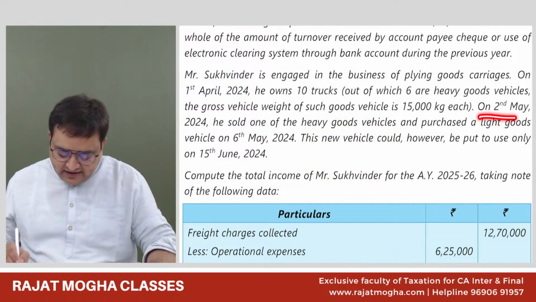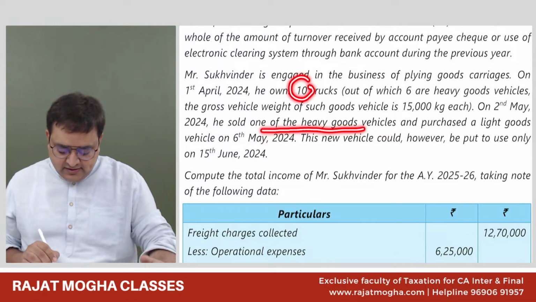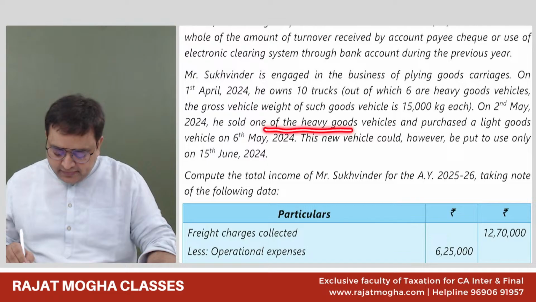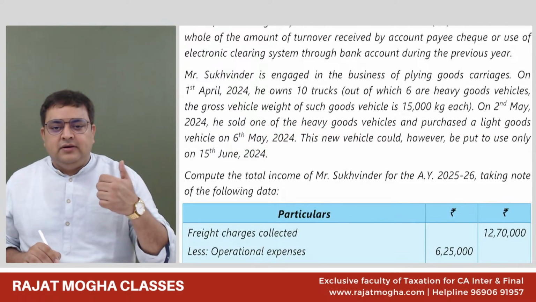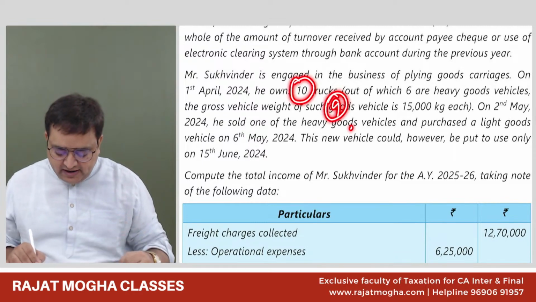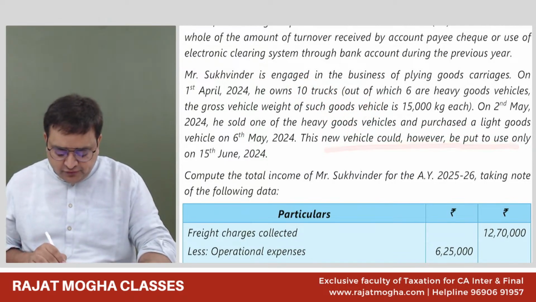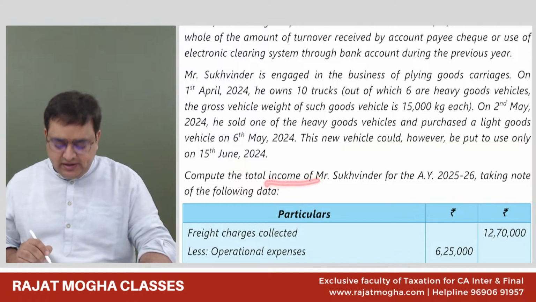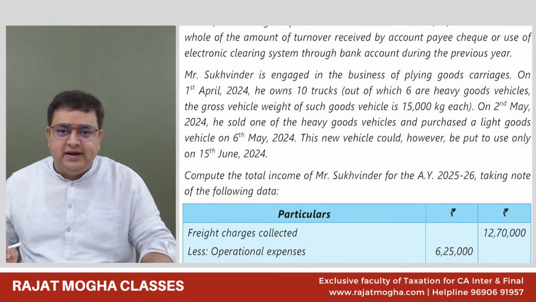On 2nd May 2024, he sold one of the heavy goods vehicles. Initially, he was having 10. He sold one of them and purchased a light goods vehicle on 6th May. He sold one, so 10 became 9, and after that he purchased again, so it became 10 again. This new vehicle could, however, be put to use only on a later date. Compute the total income of Mr. Sukhwinder for this assessment year, taking note of the following data.